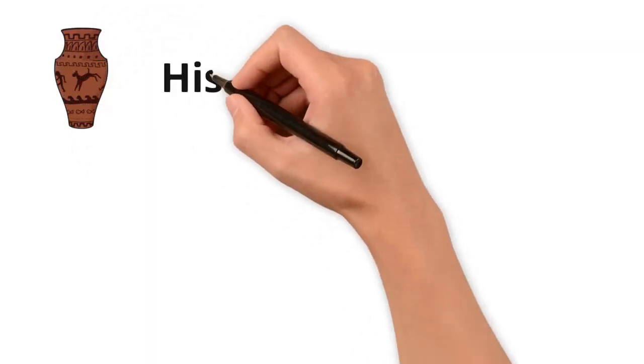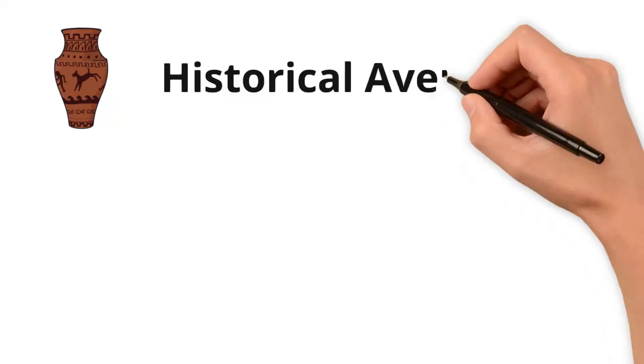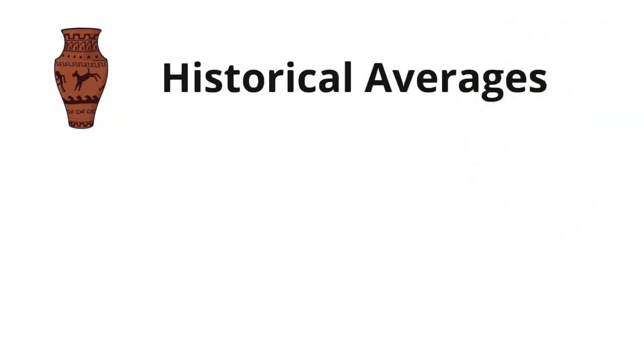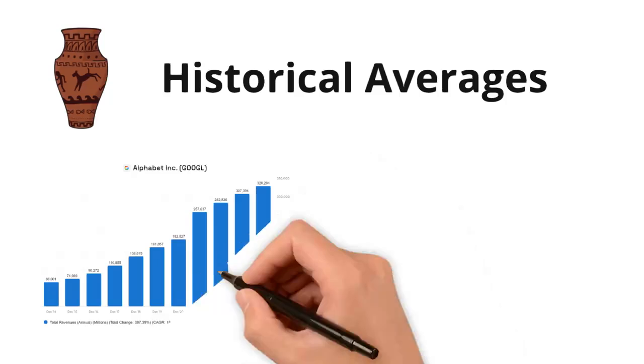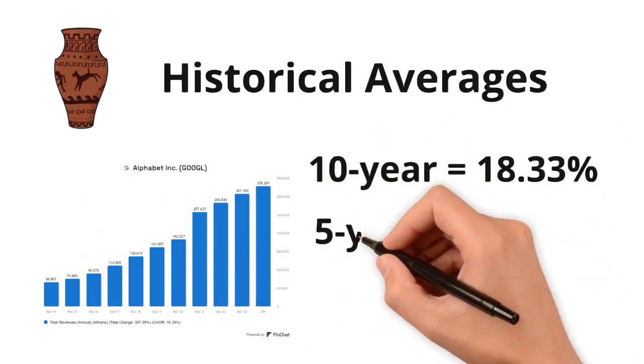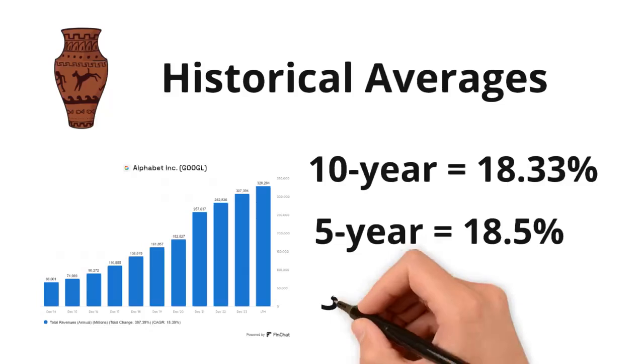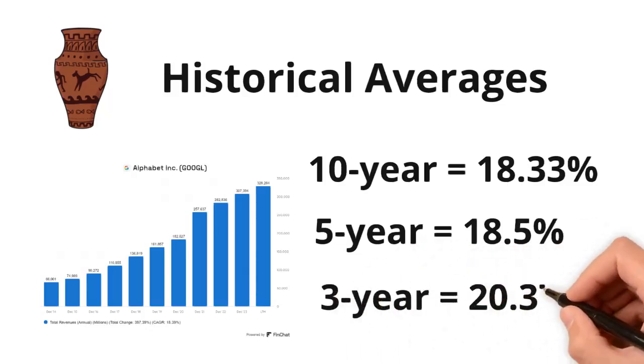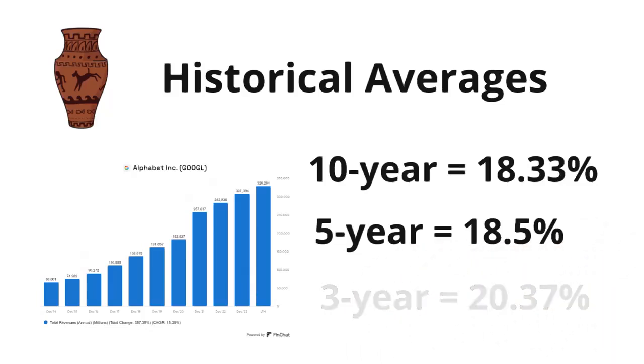Historical growth rates tell us how well Google performed in the past. We can use these rates to project the potential for future growth. However, we must understand the past offers zero assurance it will continue. For example, Google has grown revenues over the 10 years at 18.33%, over 5 years, 18.5%, and over 3 years, 20.37%. Outstanding stuff, and we could average those rates and use 19% as our revenue growth estimate.